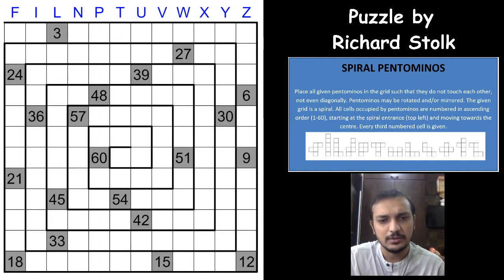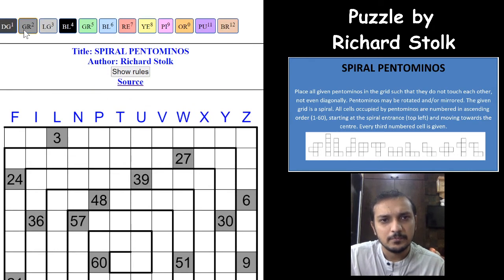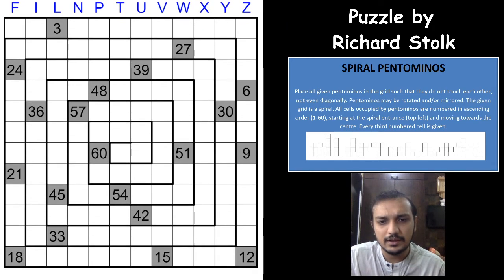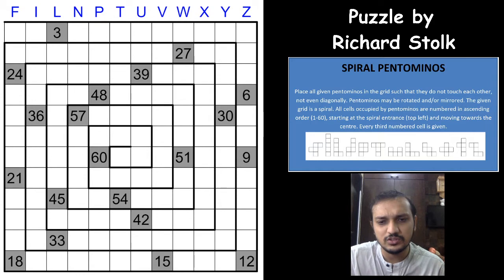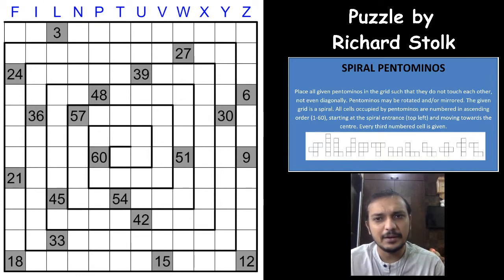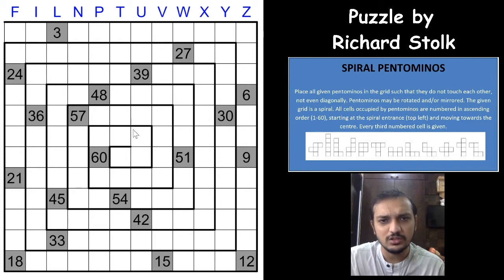The next rule is that pentominoes may be rotated or mirrored. As you can see here, the P pentomino can be placed any way. It can be like this or this way. It can be rotated or reflected. And the next rule is that the given grid is a spiral, as we have already seen.